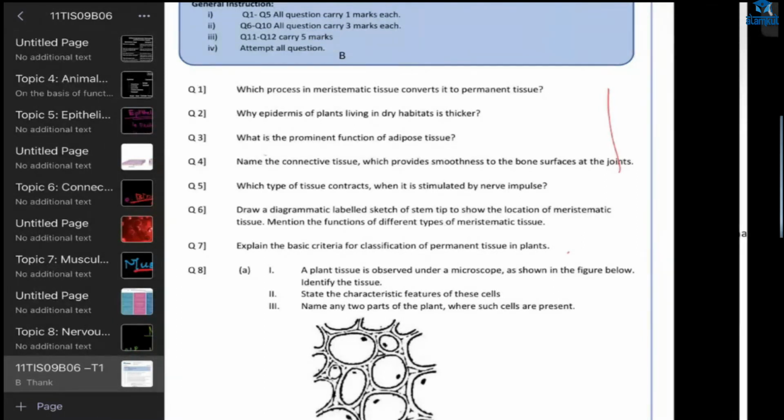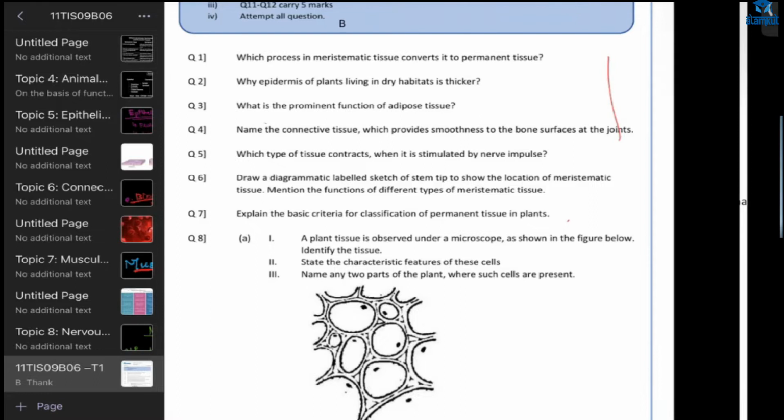Striated. Yes, striated, correct. Now you understood this question. Ma'am, in the exam also I wrote striated, but I wasn't sure. Okay, you wrote striated, that's great.